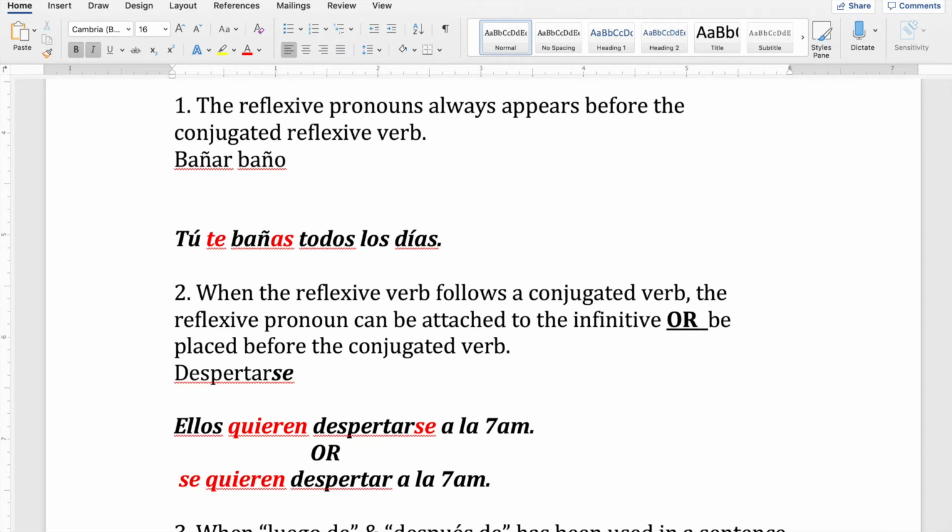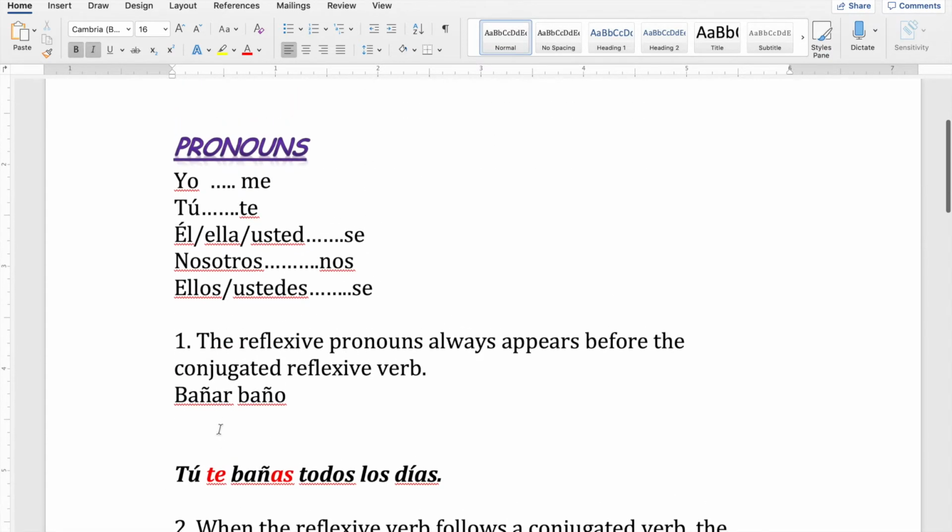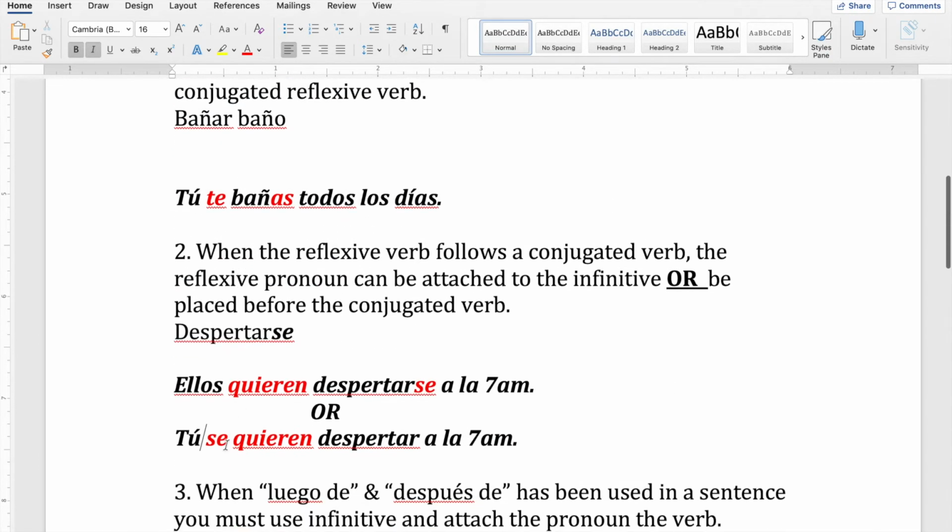I'm going to use tú. What's the pronoun for tú? Te, right? So te, tú, te. Now you got to conjugate querer for tú. Quieres, right? Quieres despertarte a las 7 de la mañana, or Tú te quieres despertar a las 7 de la mañana.